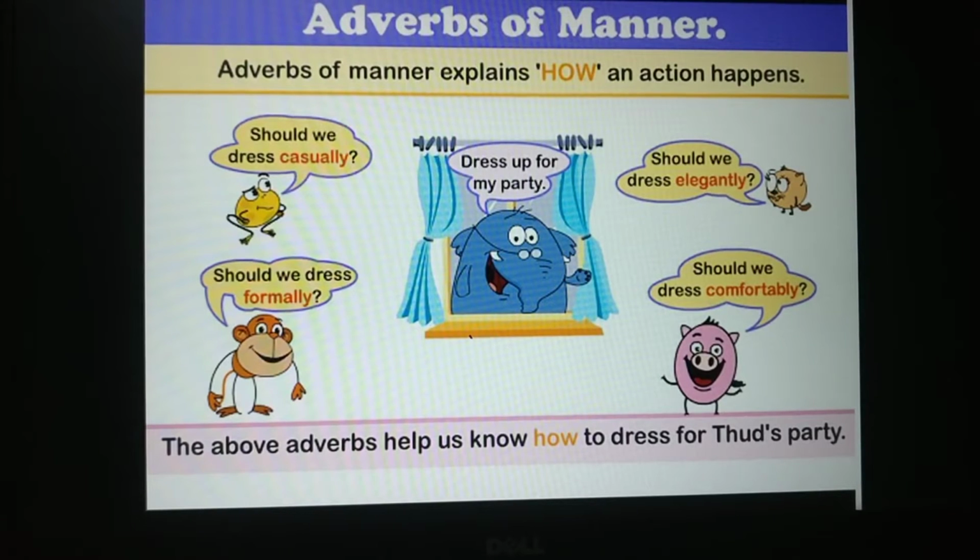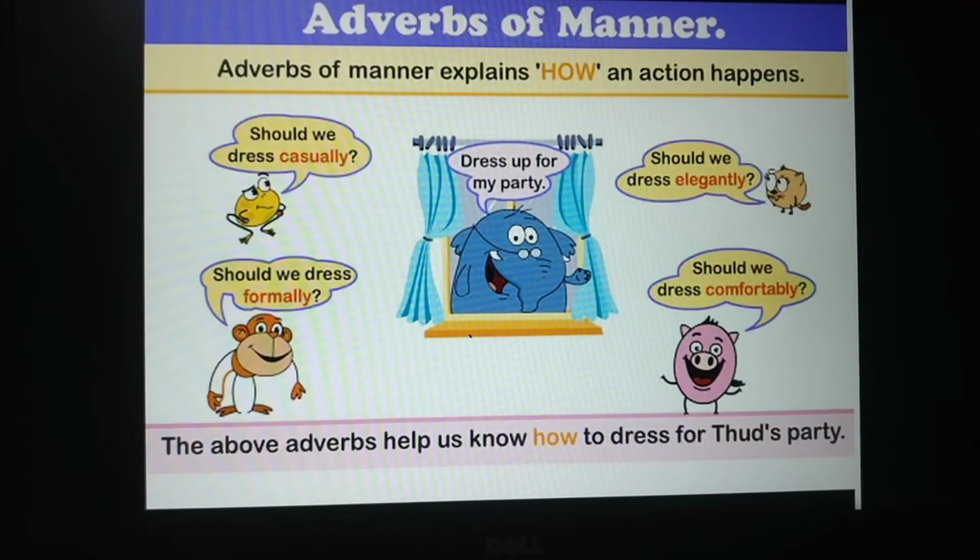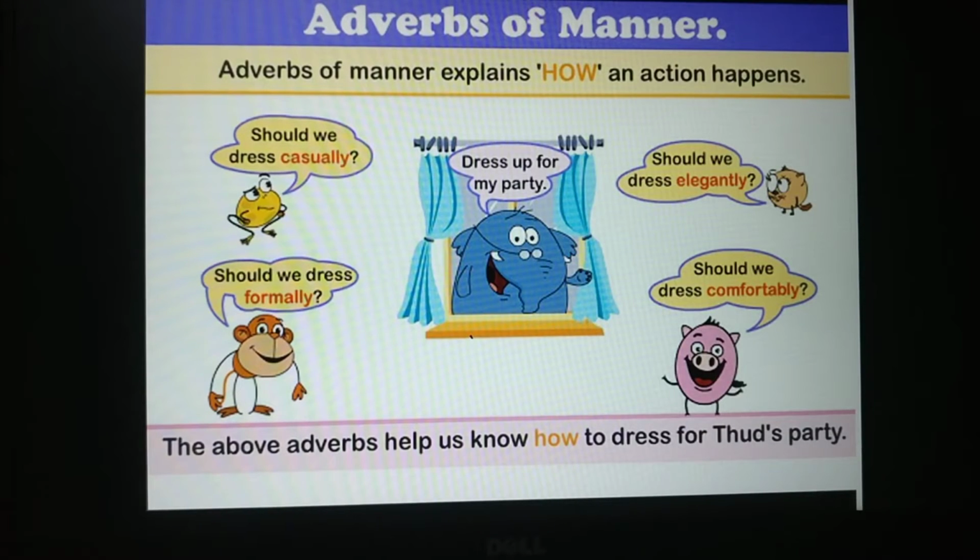Dress up for my party. So one of his friends asked, should we dress casually? The other, should we dress formally? The third one said, should we dress elegantly? The fourth one said, should we dress comfortably?